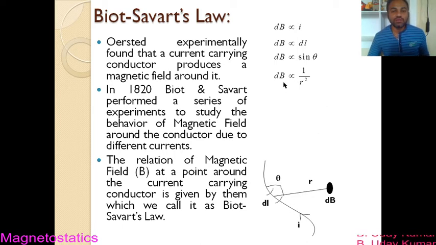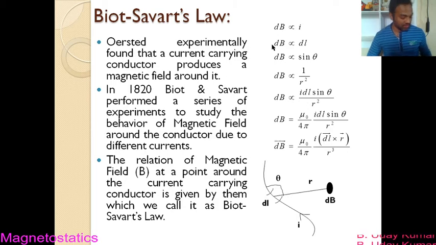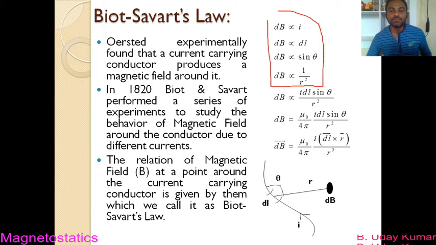So what they observed is written mathematically over here. They found that dB was directly proportional to I, dB was directly proportional to dl, dB was directly proportional to sine theta, and dB is inversely proportional to r square. These are the four observations they made.